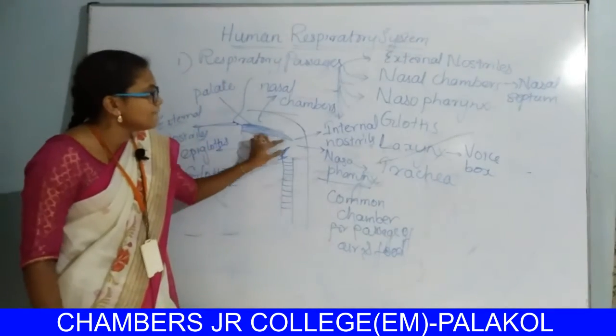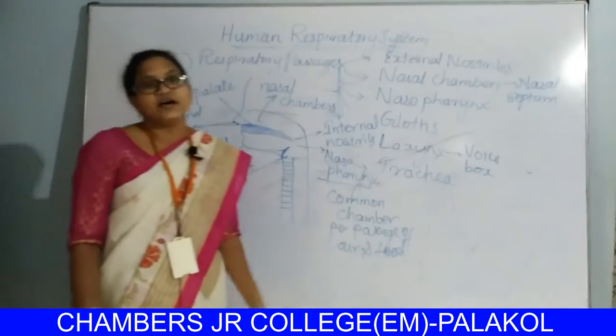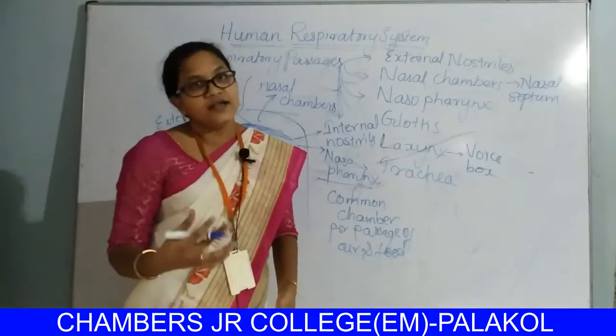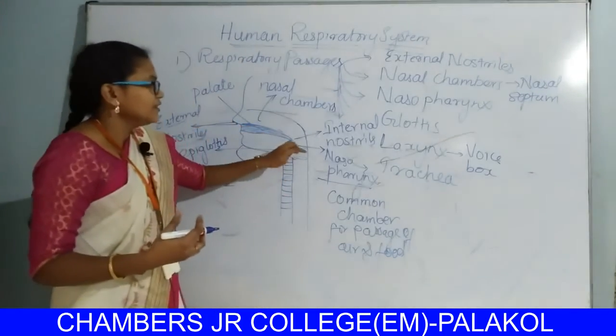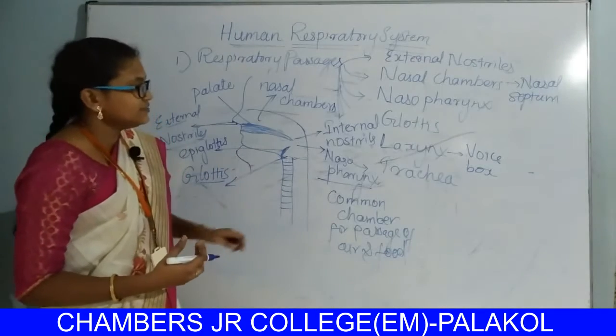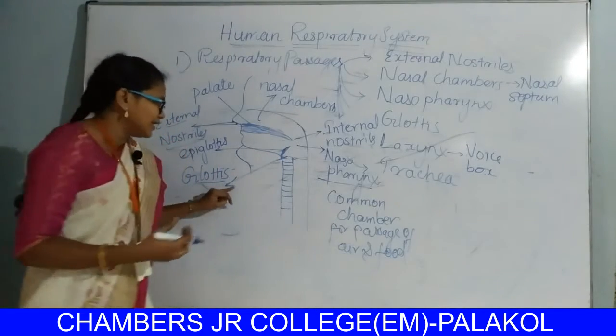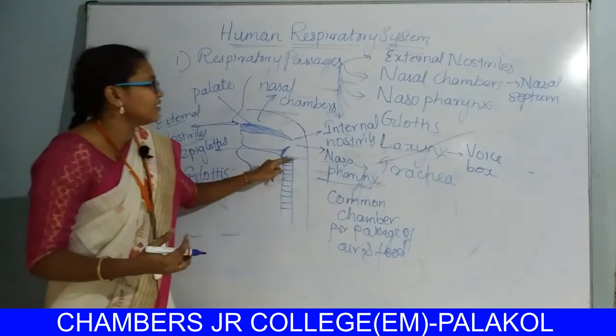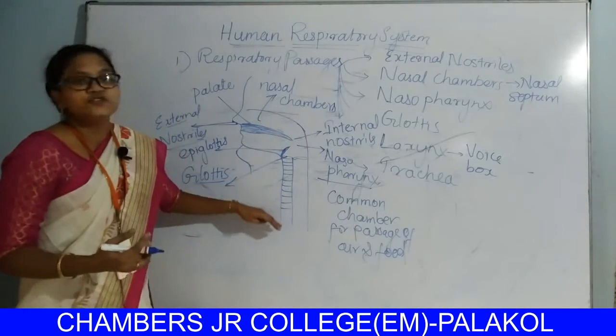The nasopharynx is the common chamber for passage of food and air. It leads into the larynx through the glottis, and the larynx opens into the trachea.